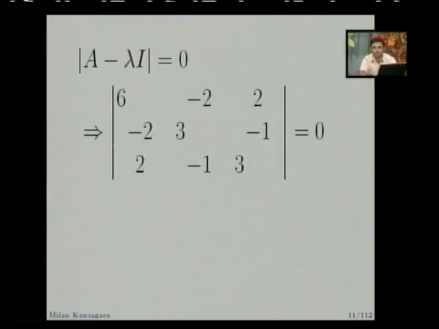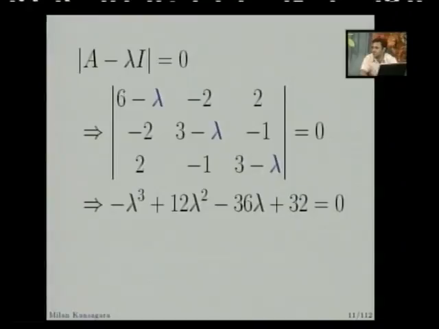So this is our original matrix, but we have written it as a determinant: 6, minus 2, 2; minus 2, 3, minus 1; 2, minus 1, 3. But what we want is A minus lambda I. So how will we get A minus lambda I? Just subtract lambda from the diagonal elements, like 6 minus lambda, 3 minus lambda and 3 minus lambda. So see, this is our original matrix, and if we just subtract lambda from the diagonal entries, we will get A minus lambda I.